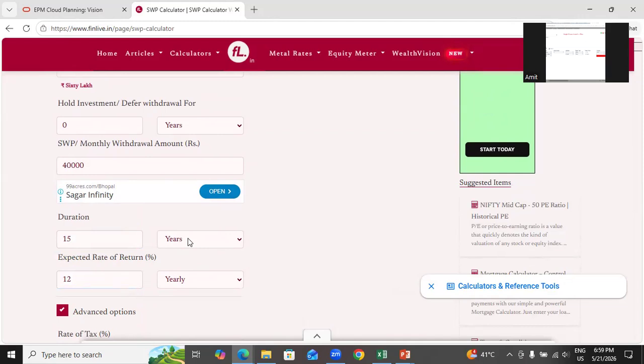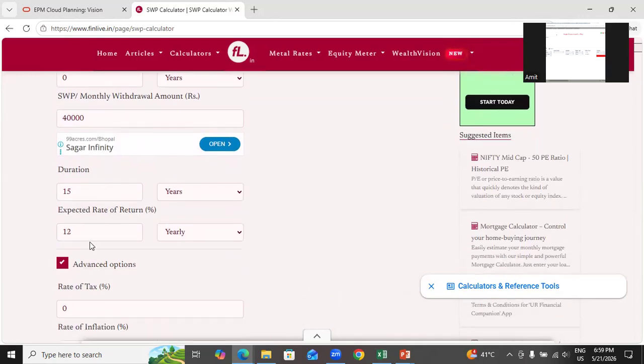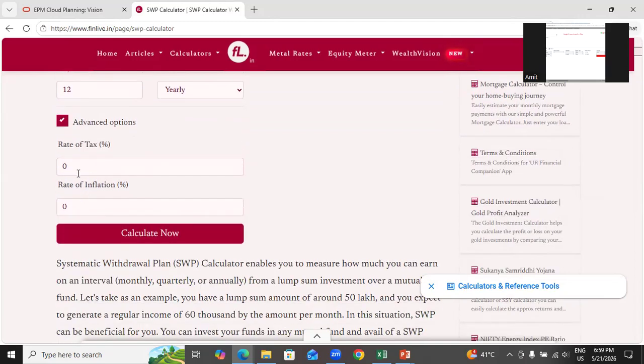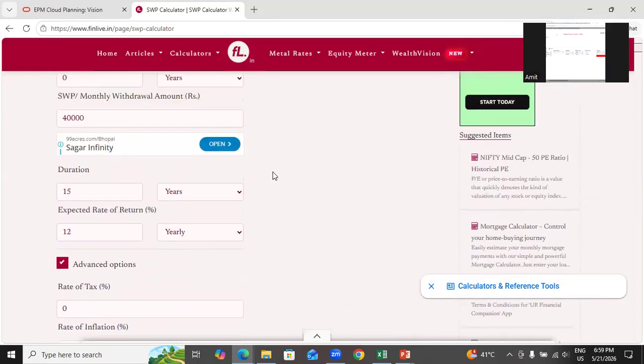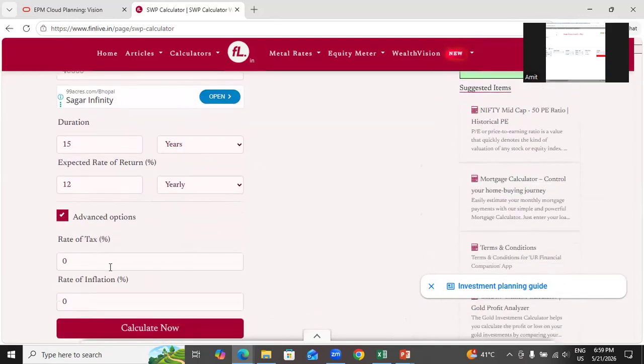I've taken a simple scenario of 12% year over year. My money is going to grow. 60 lakh rupees will grow at 12%, and I'll withdraw 40,000 rupees. This is one simple case. Okay, I did not put in an inflation or tax rate, for the sake of simplicity, to keep my first scenario simple. In our next example, I'll take tax into consideration and I'll increase my withdrawal by the inflation rate.